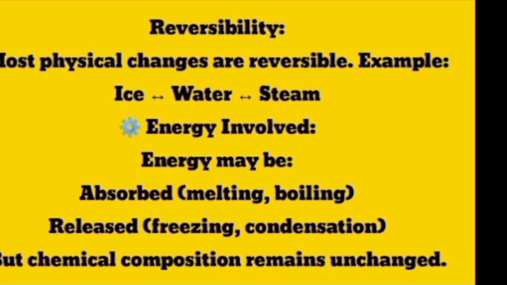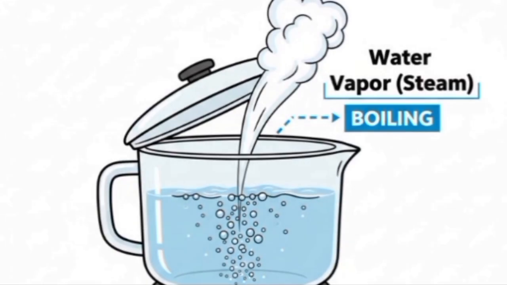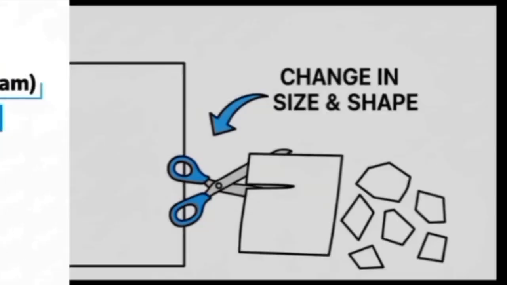Here you can see ice is changed into water during melting. But the formula of ice is H2O and the formula of water is also H2O. Their chemical composition is not changed, just the state is changed, so it is a physical change. Here you can see the example of boiling. Water is changing into steam, but both have the same chemical composition. Just the state of water is changed from liquid to gas, so it is a physical change.